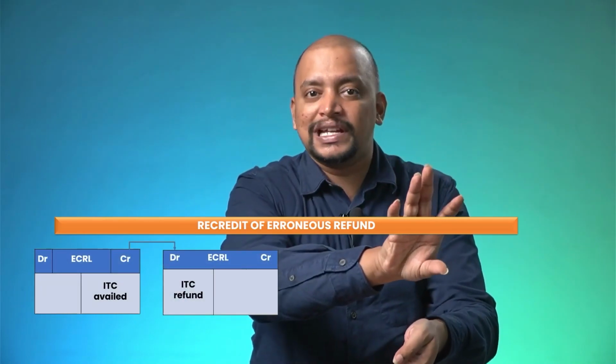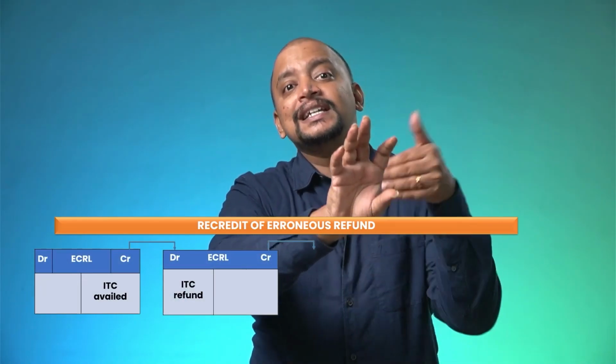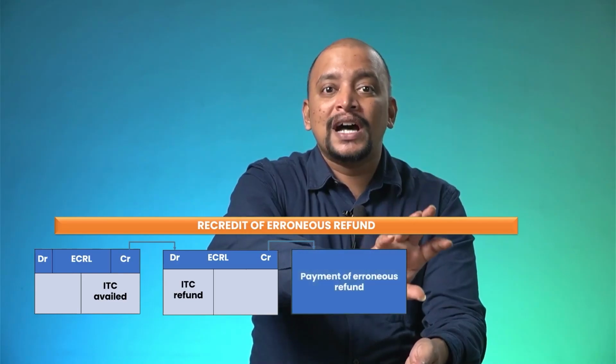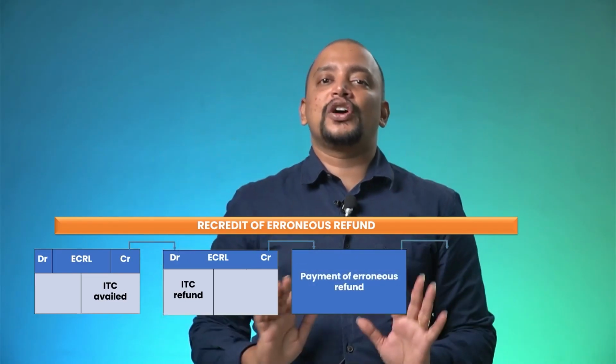If he makes the payment of that penalty, then whatever refund he has got, he is paying back, and that amount will go to the electronic credit ledger as a recredit. First, in the electronic credit ledger on the credit side, there is some ITC balance. The moment he claims refund, that makes a debit to the electronic credit ledger. Now he is returning that refund, so that amount will go as a recredit to the electronic credit ledger.